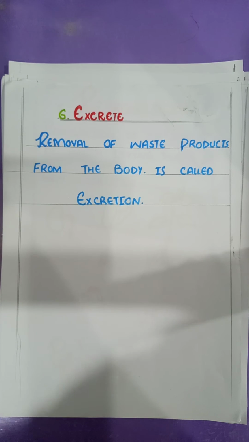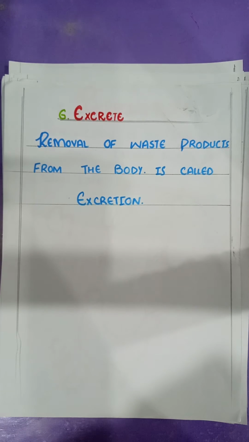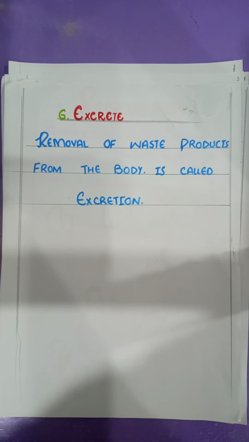Number 6, all living things can excrete. What is excretion? Removal of waste products from the body is called excretion. There are 3 excretory organs in a human being: lungs, skin, and kidneys. Through skin we excrete sweat, through kidneys we excrete urine, and through lungs we get rid of waste air.